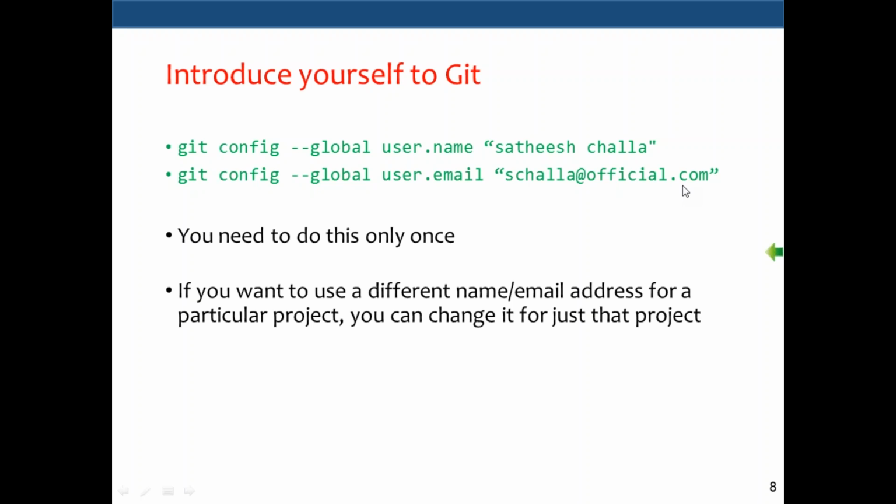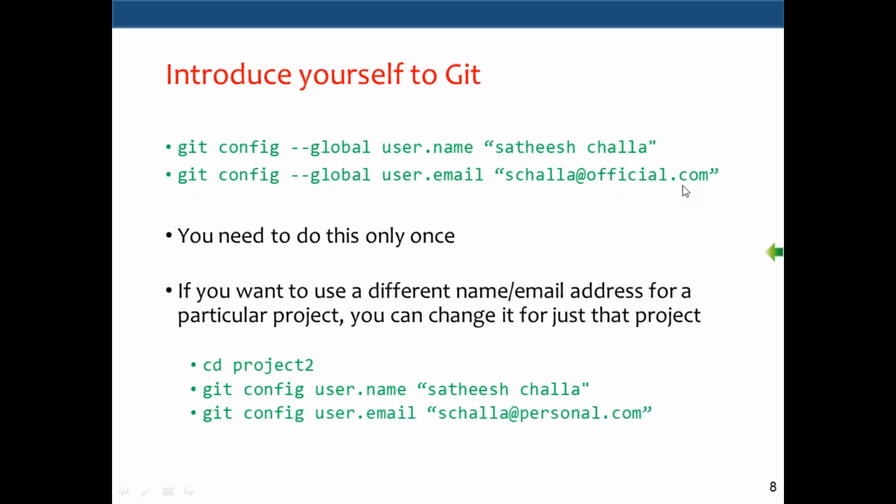But if you want to use a different name and different email address for only one project, you can do this. Just go to your project directory and use git config user.name without the --global, with your username, and similarly give your personal email ID.